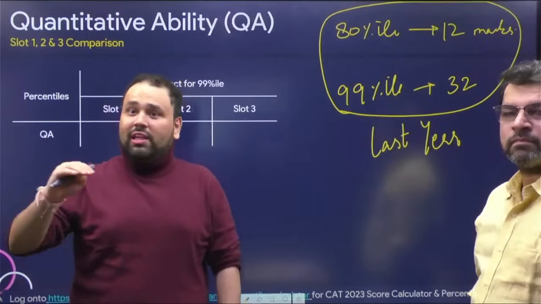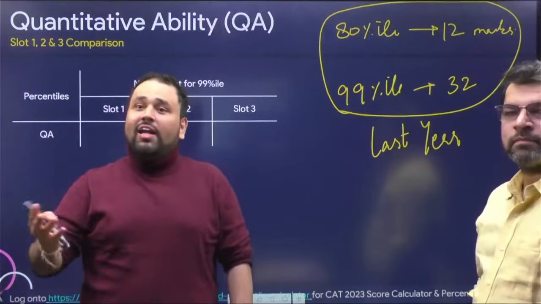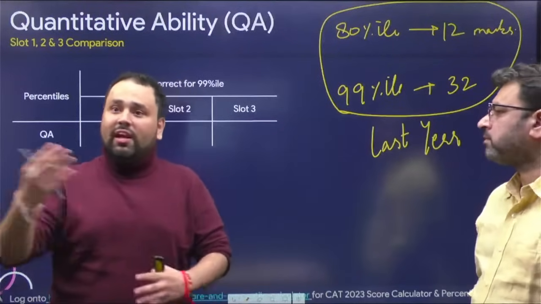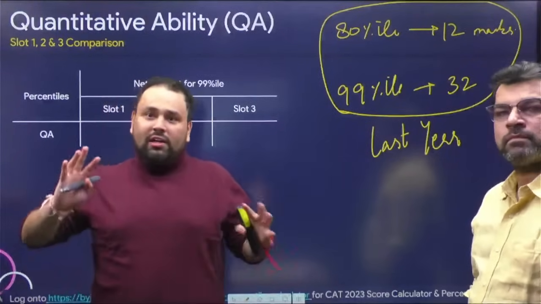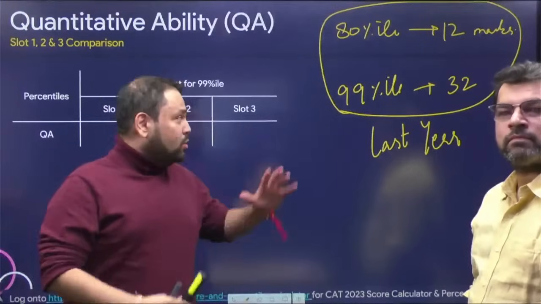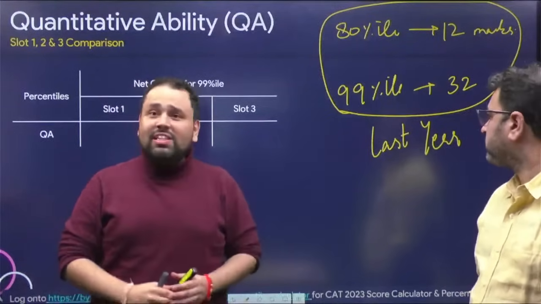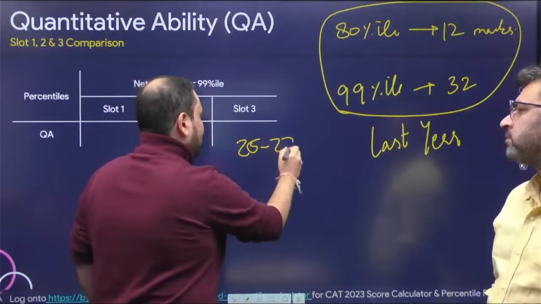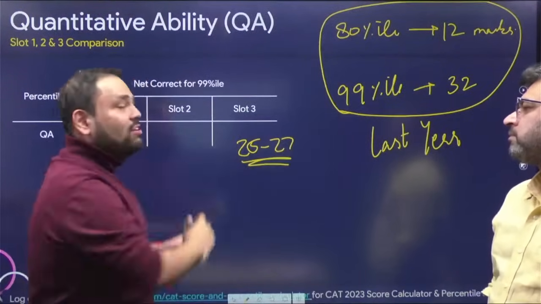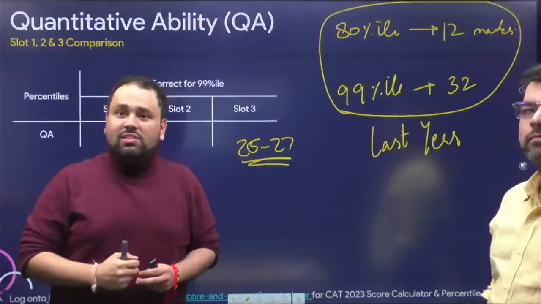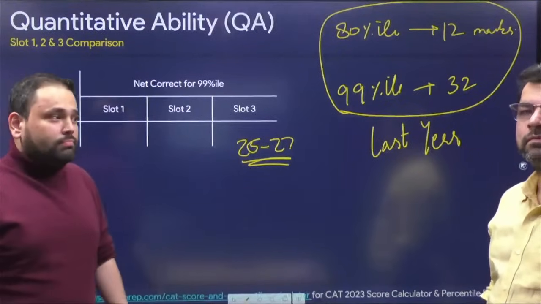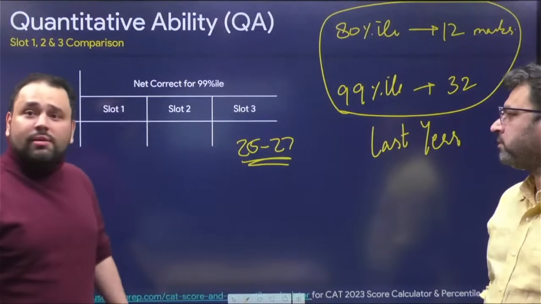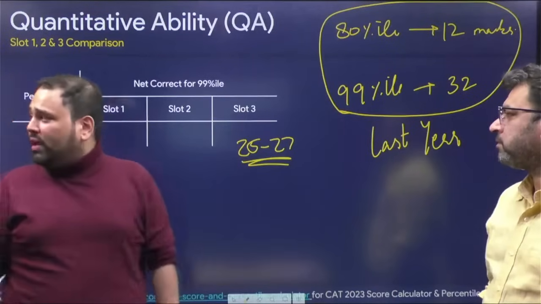All three sections were difficult. In the end you think, you are doing it, every question is lengthy, and you don't know whether to move on to the next one. I don't think it was easy. I don't think it was doable. I would stick to this fact, what we've all been stating, that probably it is 25 to 27. And the reason I'm not putting it across slots is because, like Gaurav sir and Saral sir stated, all 3 slots were more or less the same difficulty. So that's what it appears to be.